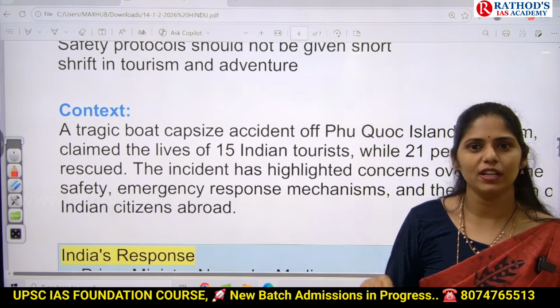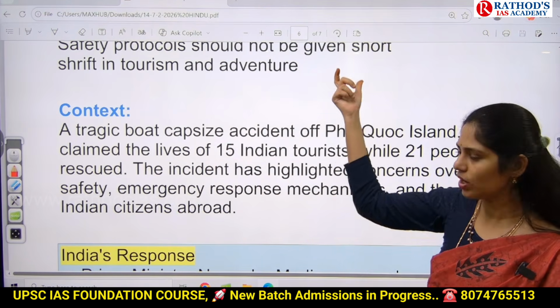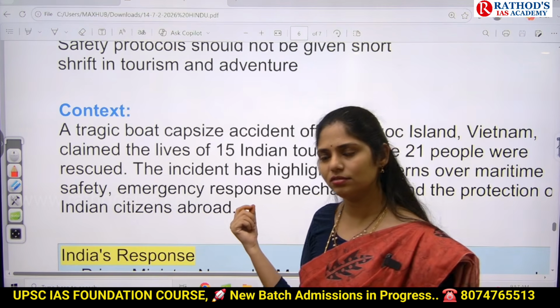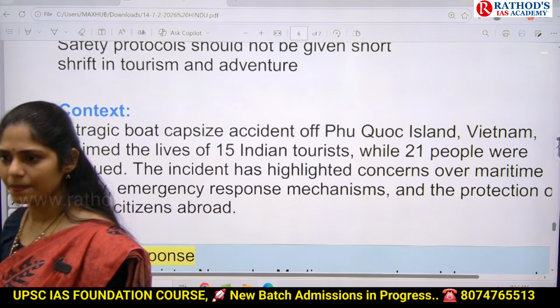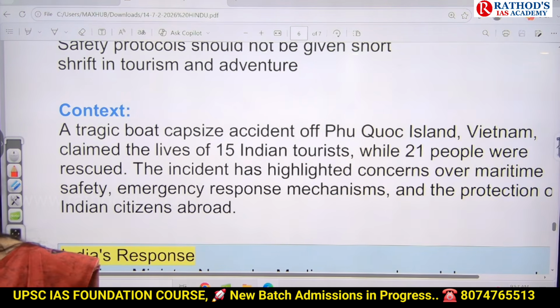If they want to make the question more complicated, they will add one more column on why it is in news. This kind of question format is quite common in UPSC. Minimum 2 questions you can get from places in news. So you have to know that place, Phu Quoc Island in Vietnam. What happened here? Boat accident. Like that you have to remember.